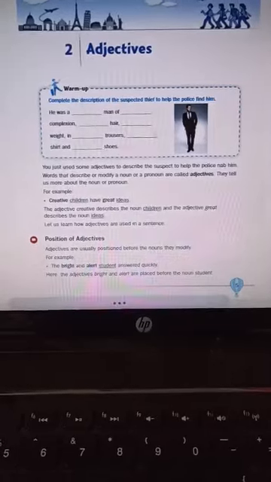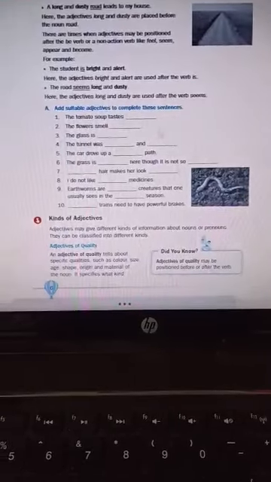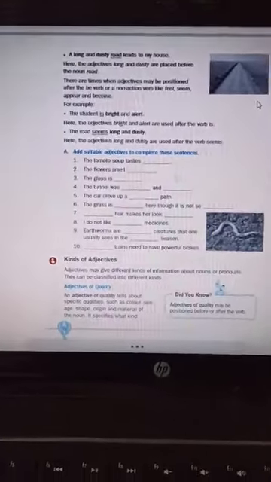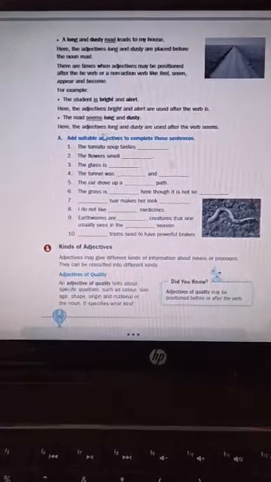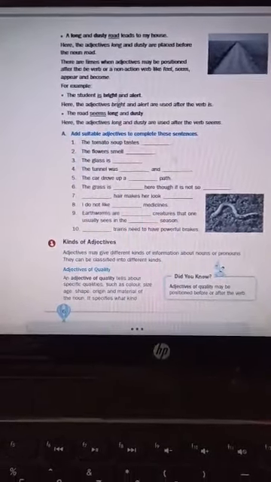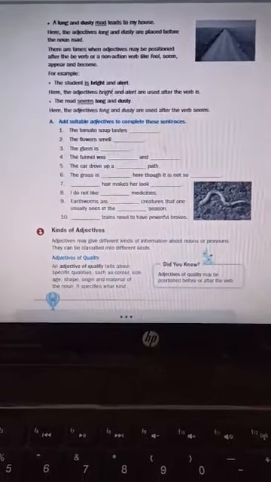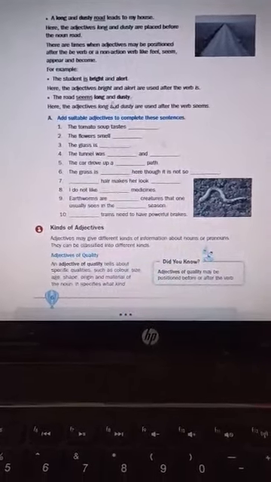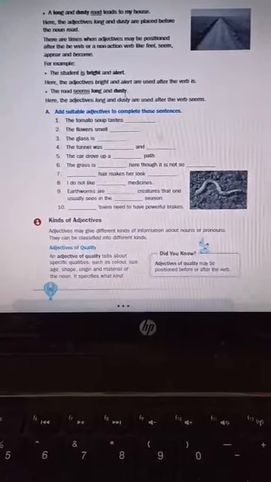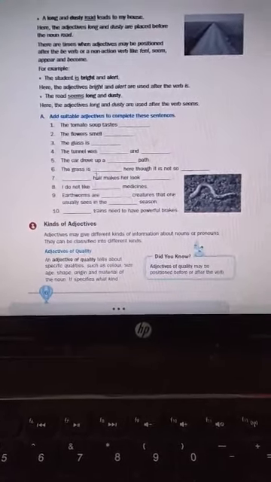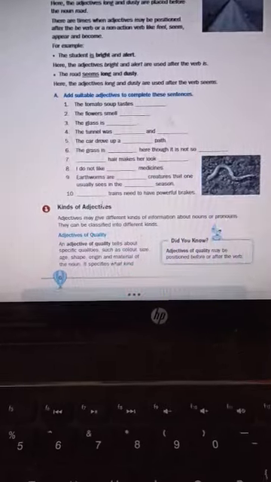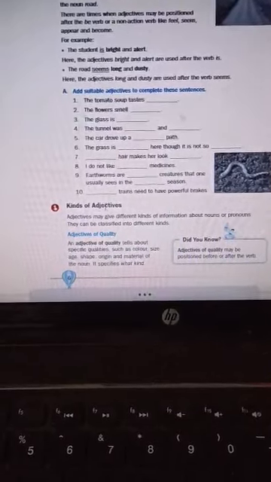So now let us go to the next page. Okay, now these are all the examples they have given. The student is bright and alert. So bright and alert, both are adjectives. The road seems long and dusty. Again, long and dusty, they are adjectives. A small exercise has been given. And then let us come to the kinds of adjective.